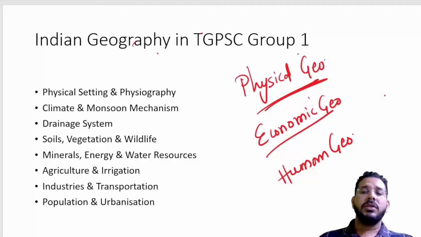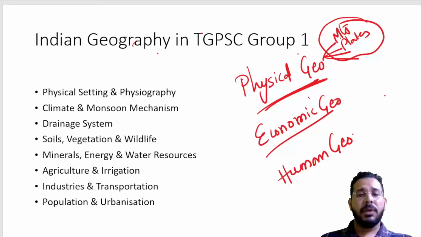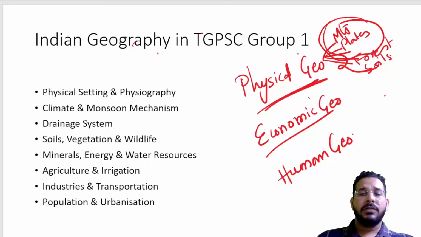So in physical geography you will study different mountains in India, plateaus in India, desert in India, coastal plains, all those features of India, peninsular plateau, all those physical features of India you study. You study the forests of India, soils of India. So all these are physical features of India. So these all come under physical setting, physiography, climate, monsoon, the climate of India you will study. Then the drainage system of India, where you will study rivers, etc., soils of India, vegetation. So all these are physical geography.